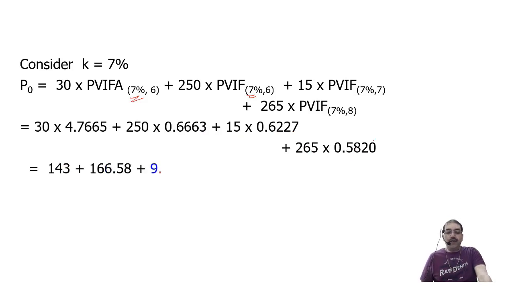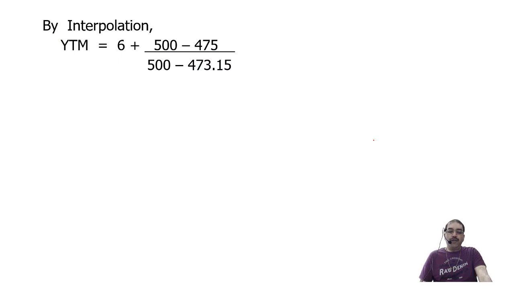When I evaluate this, I will get these figures. Take the total, you will get 473.15. Again, neither is giving me the value, so I will go for interpolation. By interpolation, I will get the lower rate of interest 6% plus, I have told you how to do this, 6%, 7%, required value. The 6% figure is given to me.